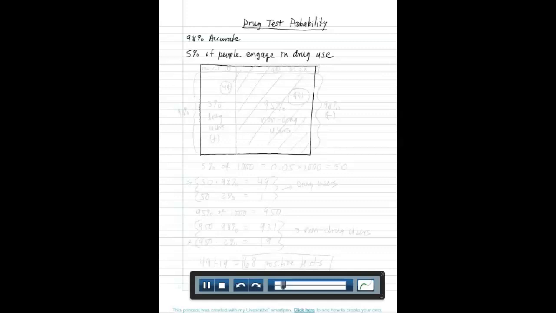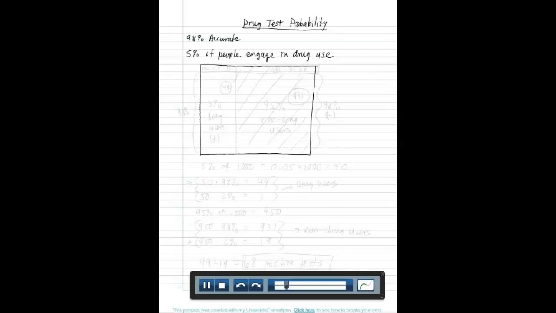And also, so we can think about this problem, let's imagine that 5% of the people in this situation actually engage in drug use. So the question is, if someone tests positive, how likely is it, what's the probability, that the person has actually engaged in drug use? Well, here's how we might start. You don't have to start it this way, but here's how I'm going to start it.